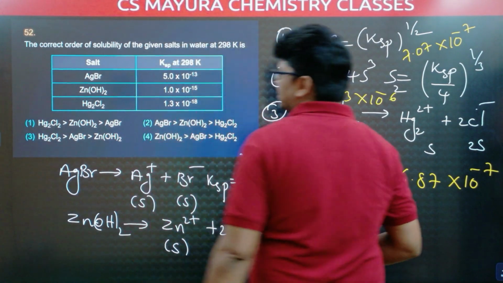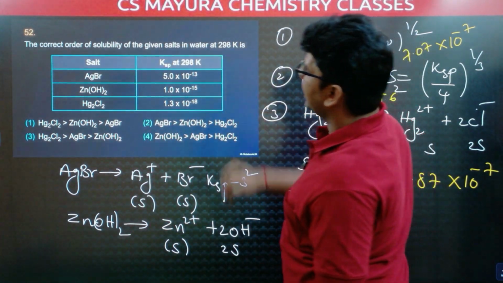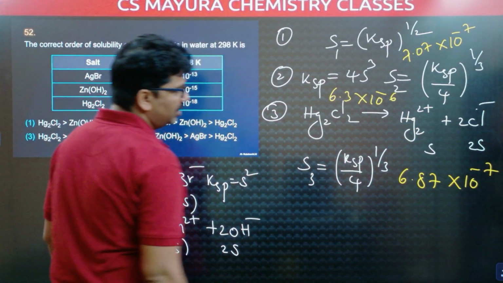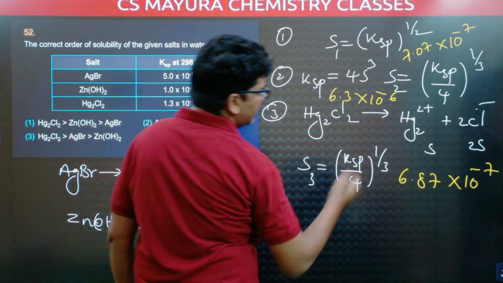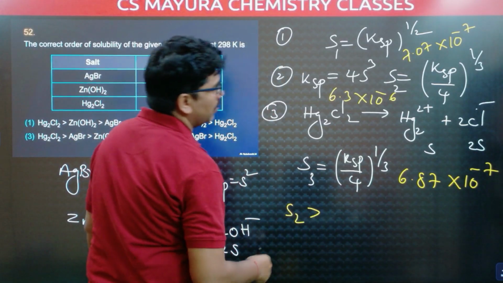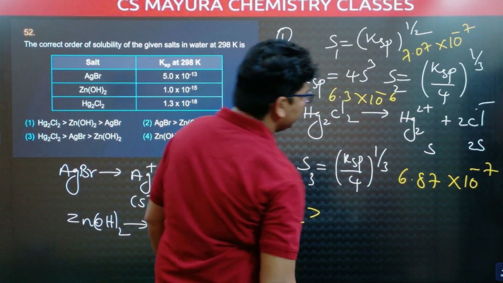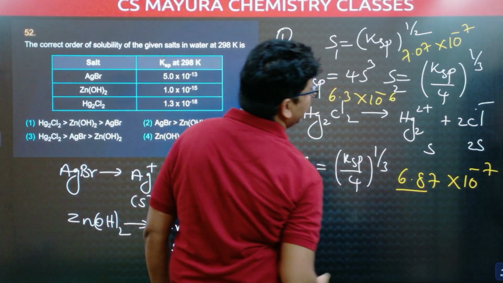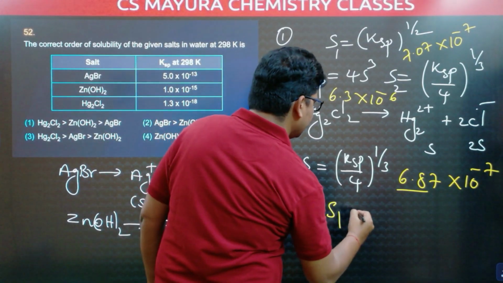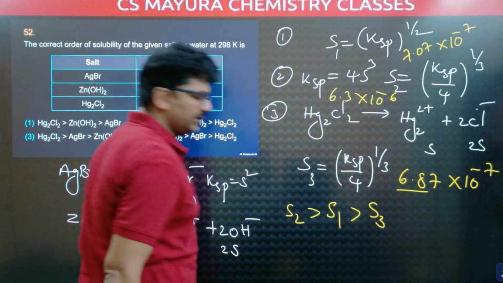So what is our question here? The correct order of solubility of the given salts. Which has more S value, that solubility is more. 10 power minus 7 is less, 10 power minus 6 is more. So S2 solubility is more. This is 7.07 and this is 6.87. Order is same, 10 power minus 7, 10 power minus 7. So S1, next S3. This is our correct order.